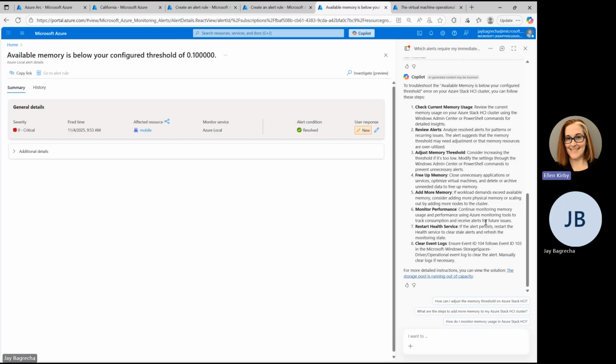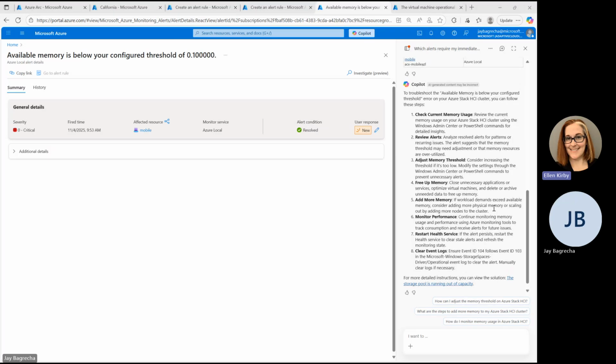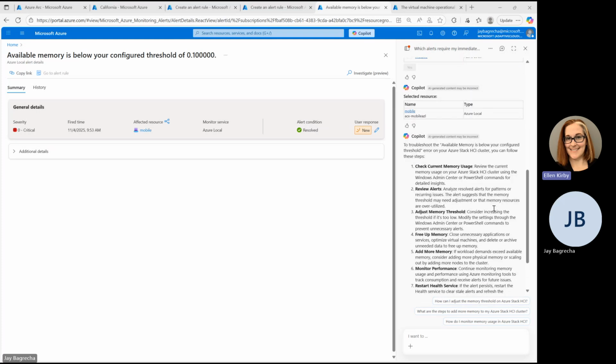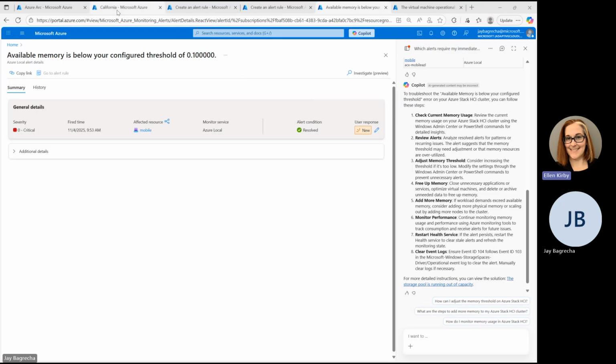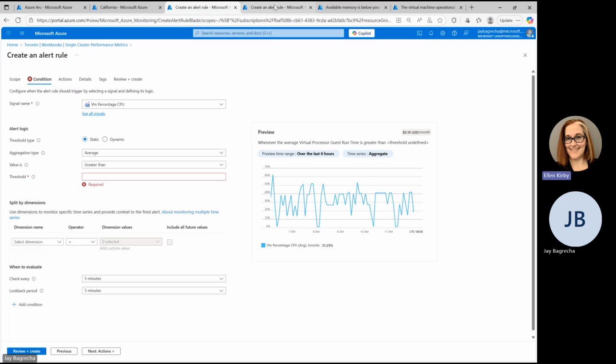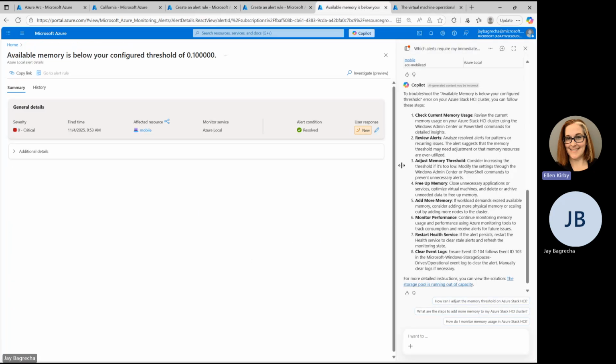That is really awesome and a huge improvement over what I think we've all been struggling with, and a lot of work obviously done by your team to get us to this point. But the ability to bring free workbooks in, the ability to leverage those workbooks to trigger specific alerts, and then to use those investments in Copilot to actually drill down into the details of the alert and help remediate. I think that's going to help a lot of our customers to feel a little bit more confident around how they're going to manage at the scale they need to manage from the Azure control plane and the Azure Arc experience. So this has been really great, Jay.